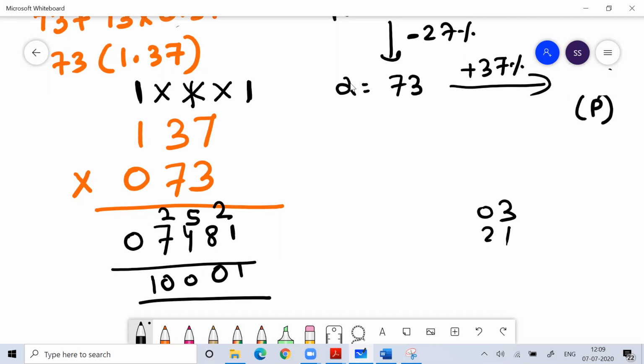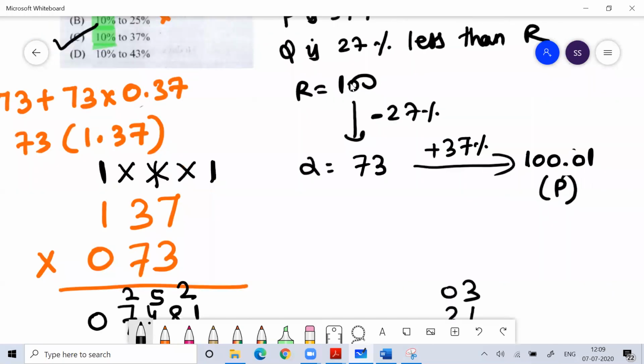So the value is 100.01. So you can see, if I'm taking 37%, still P is more than R. Still your P is more than R till 37. P is 100.01 while R is 100. If you take any value more than 37, if I take 38, then P would be less than R.